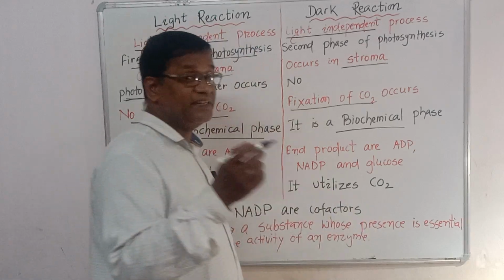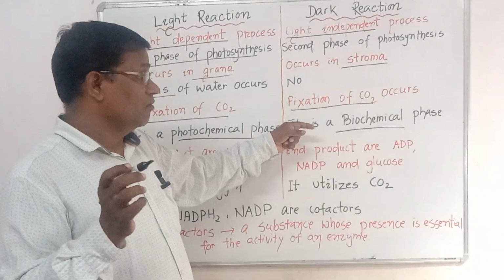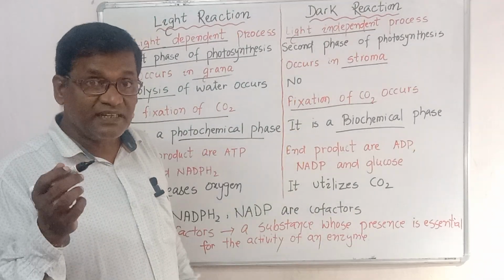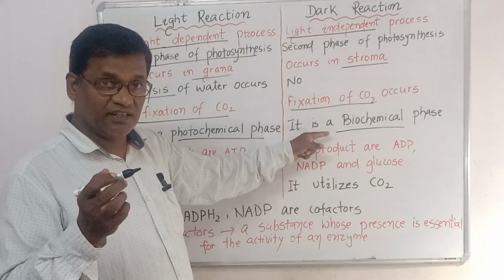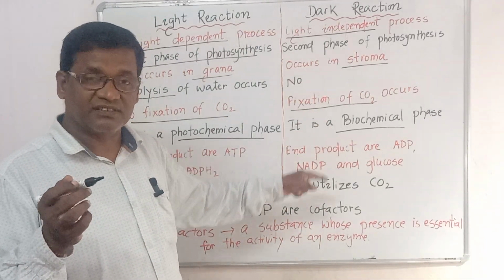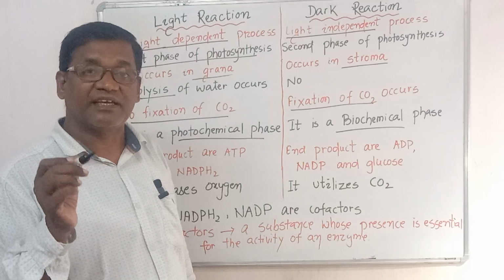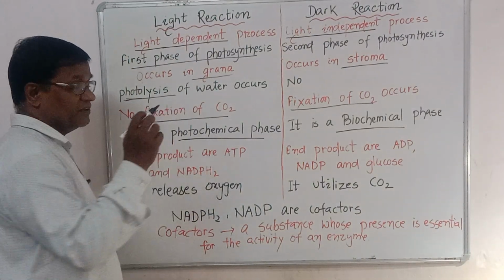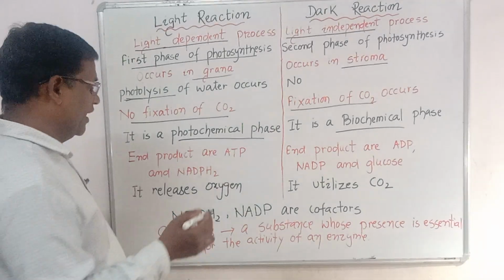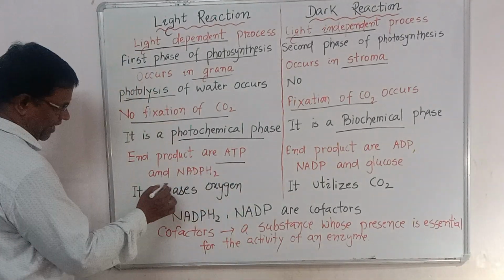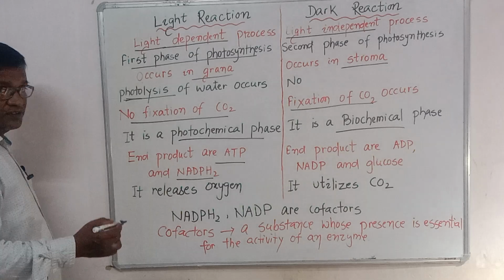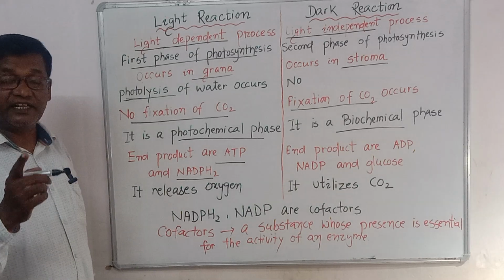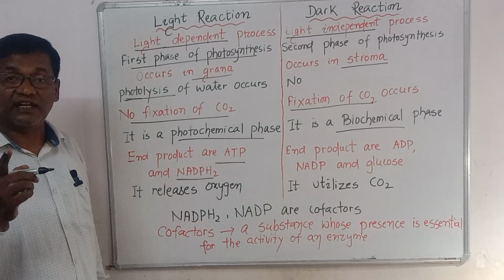Why? Because so many enzymes work here during the dark reaction. That's why it is called the biochemical phase. Next, the end product, which is very important for one more question. The end product is ATP and NADPH2. NADPH2 and ATP are the end products of the light reaction.